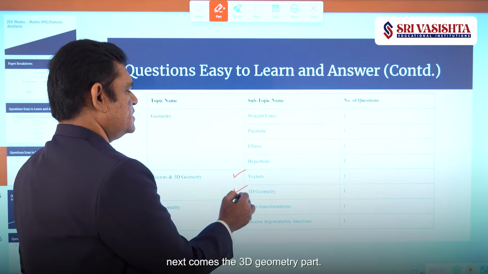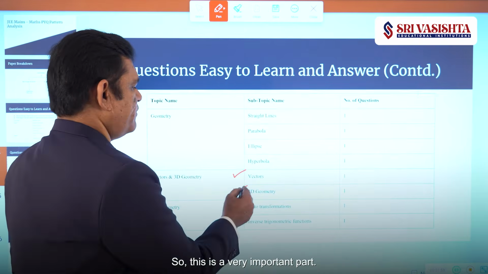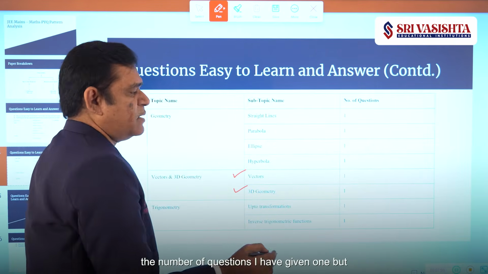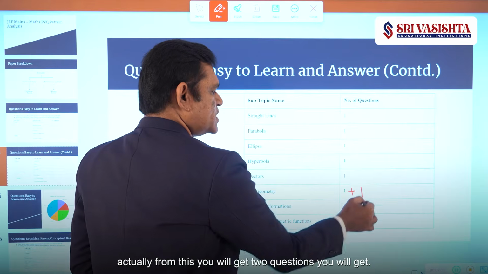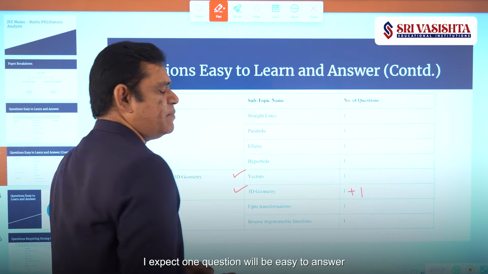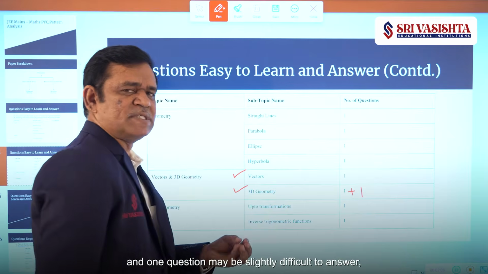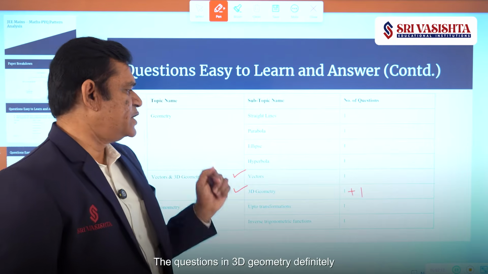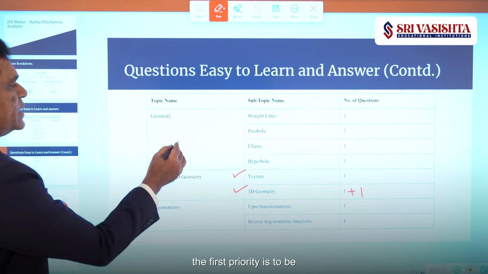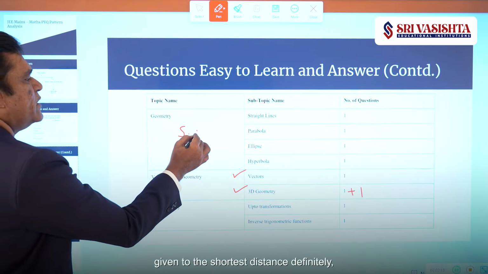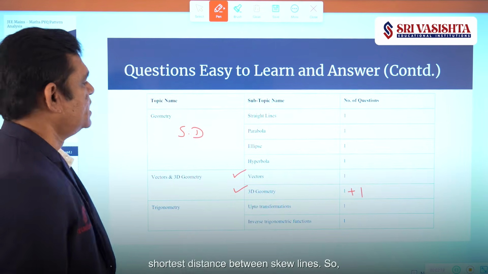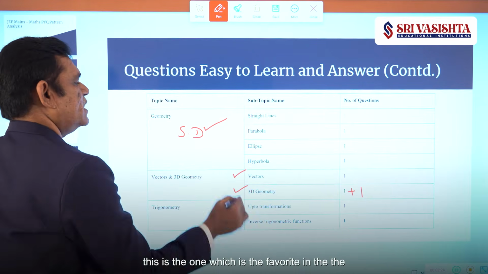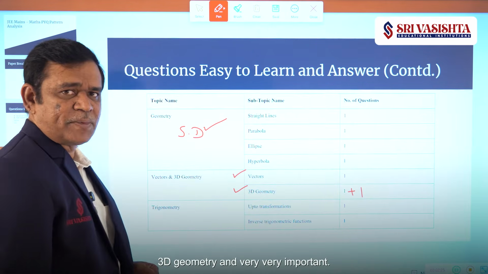So next comes the 3D geometry part. This is a very important part. In this, the number of questions I have given is one, but actually from this you will get two questions. I expect one question will be easy to answer and one question may be slightly difficult to answer, may involve some calculation. The questions in 3D geometry, definitely the first priority is to be given to the shortest distance between skew lines. This is the favorite in the 3D geometry and very, very important.